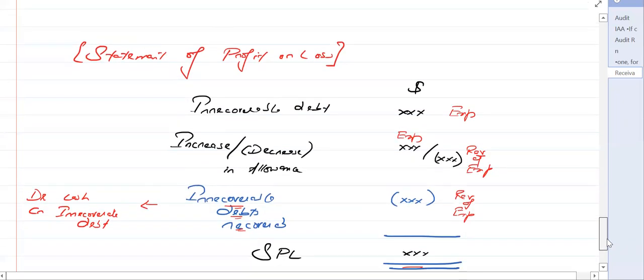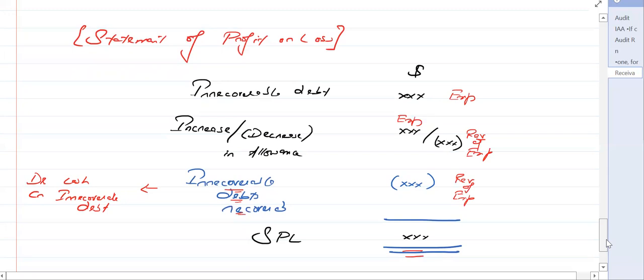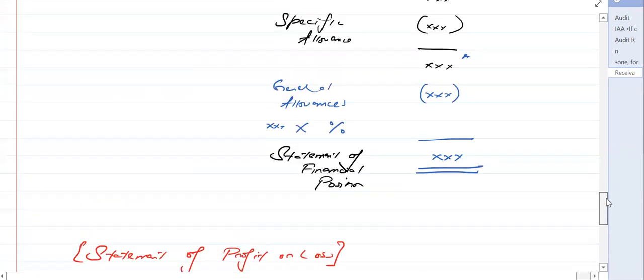If the examiner asks you what figure goes to the statement of profit or loss, we have the irrecoverable debt, we have increase in allowance being recorded as an expense, decrease in allowance recorded as a reversal of expense or income, and then we have the bad debts recovered.